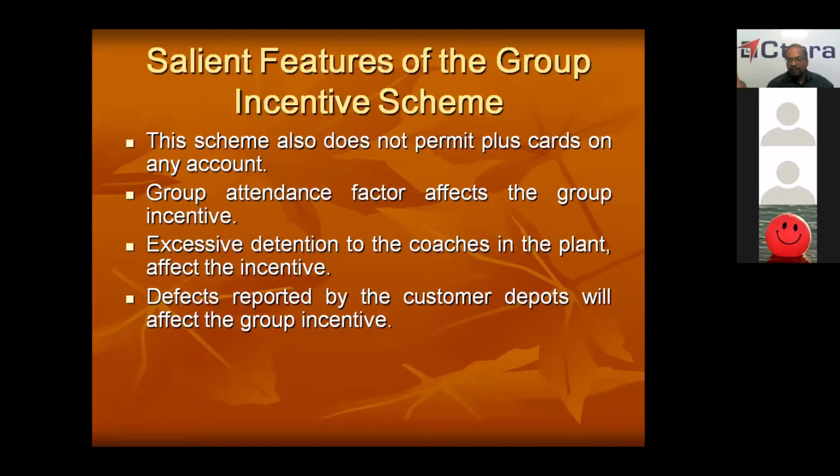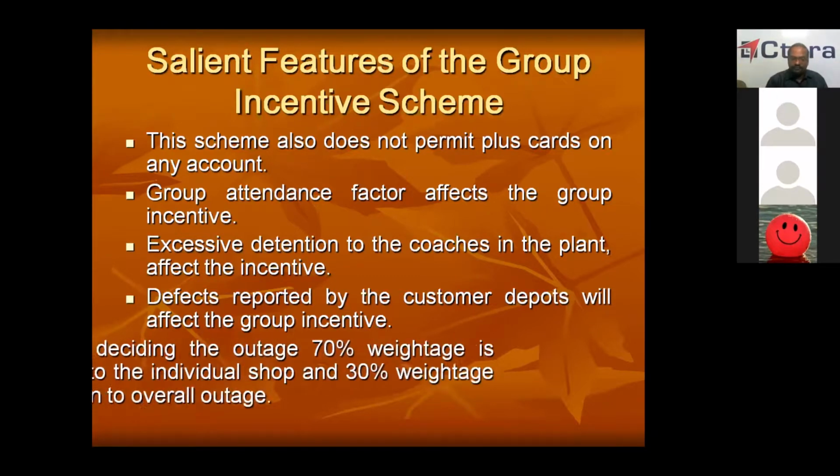But in CLW, once the coach is passed by the inspector, whatever may happen outside, there will be no effect on the incentive. So here, your customer should not give any bad remark on your work. That means within 100 days, your coach should not fail. Within 90 days, your wagon should not fail. Then only your full incentive will come. Otherwise, to that extent, incentive will come down.